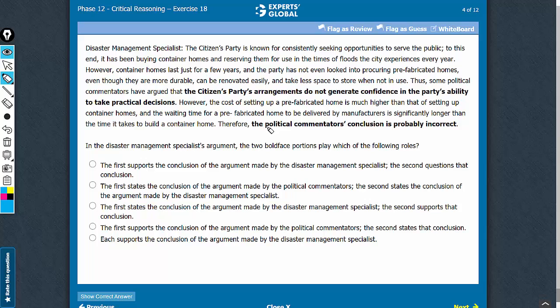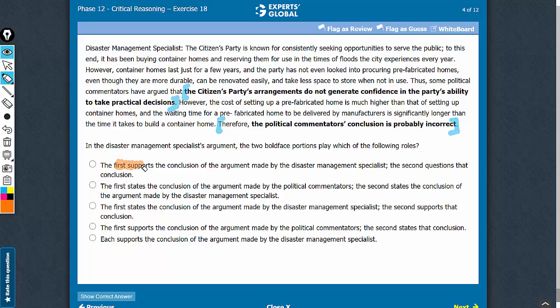Step 1 is to figure out the conclusion of the argument. This last sentence here is the conclusion of the argument. Step 2 is to link the bold parts with the conclusion. See, the first boldface here is an intermediate conclusion, and the second boldface is the main conclusion, and the main conclusion opposes the intermediate conclusion. So with this groundwork, let's look at the answer choices.